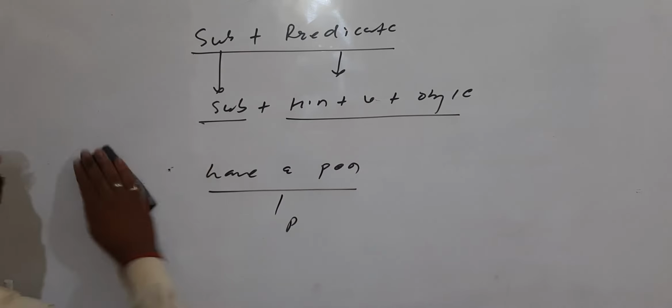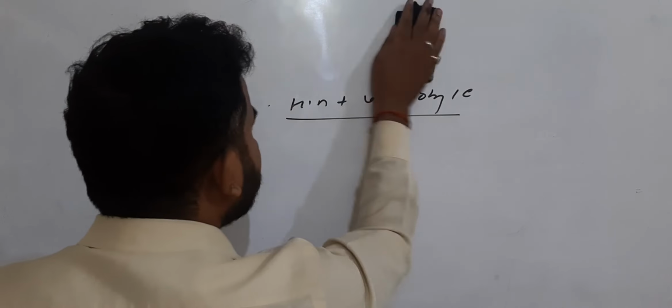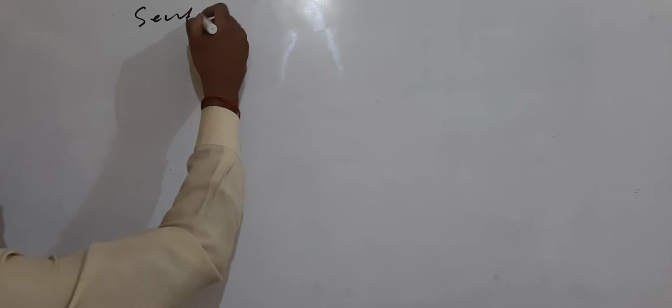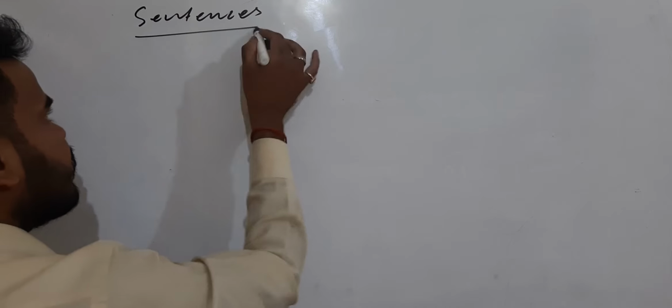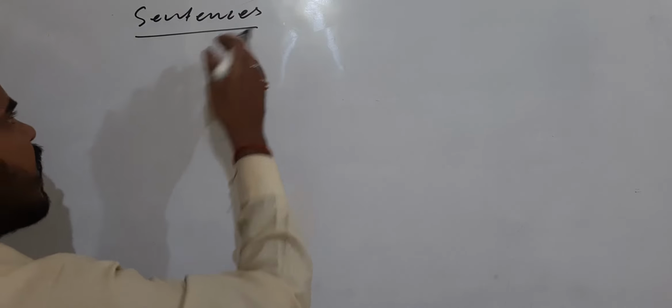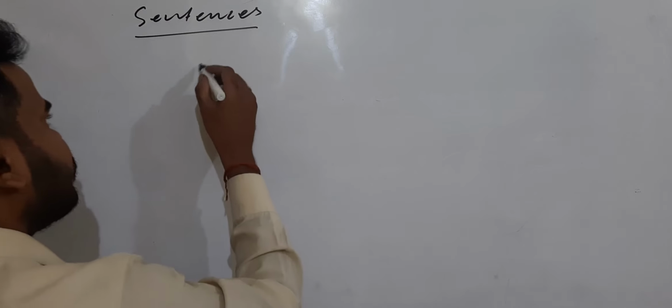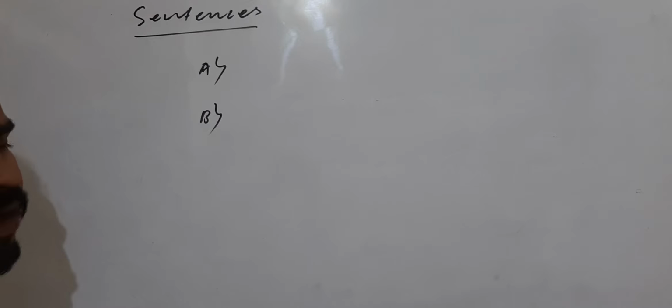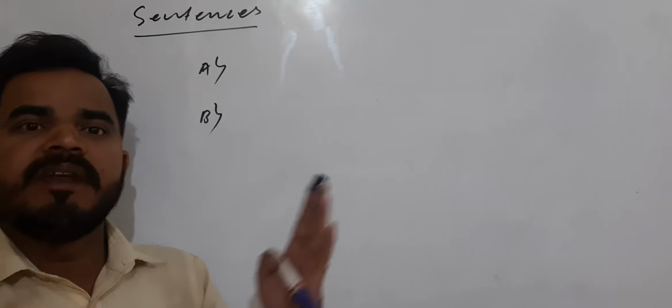Look, if I want to tell you something more about this: how many kinds of sentences are there? Simple kinds of sentences, if you can understand. So I start with kinds. Don't think sentences are of many kinds.